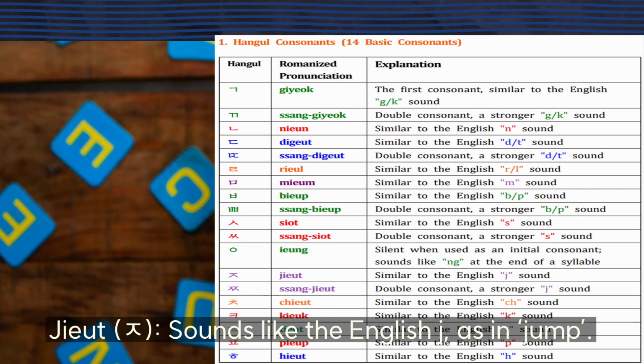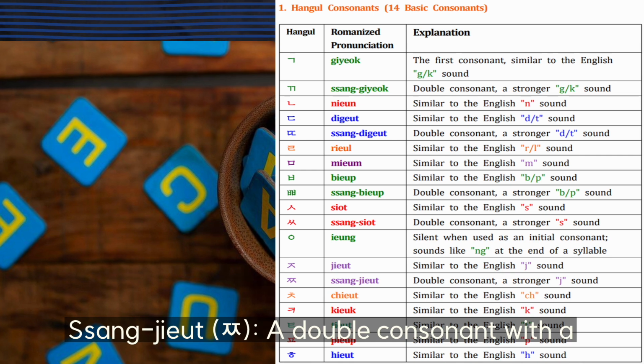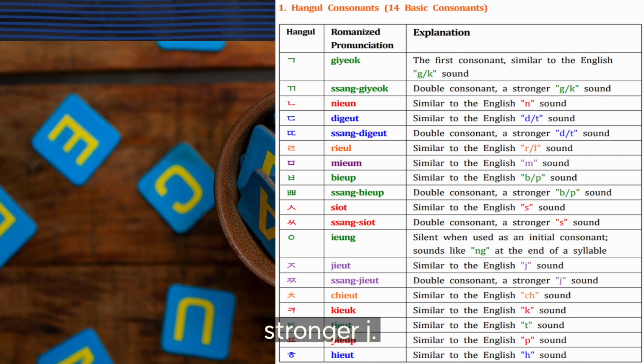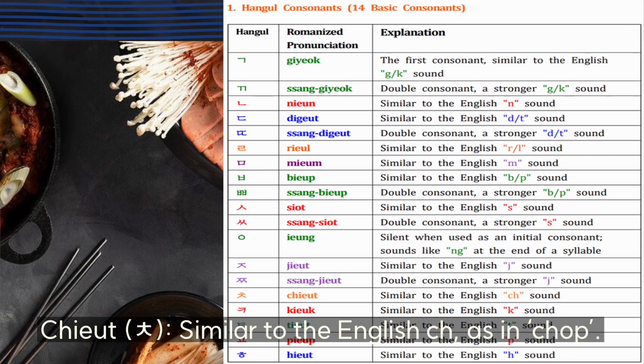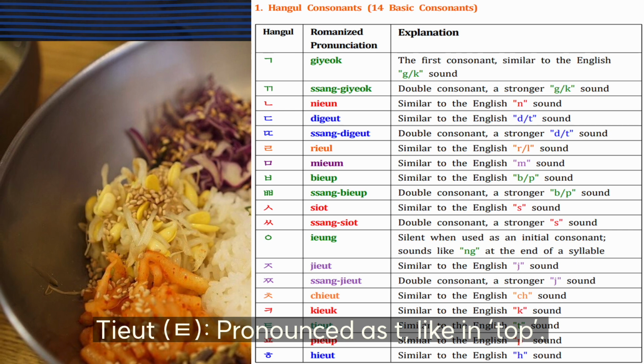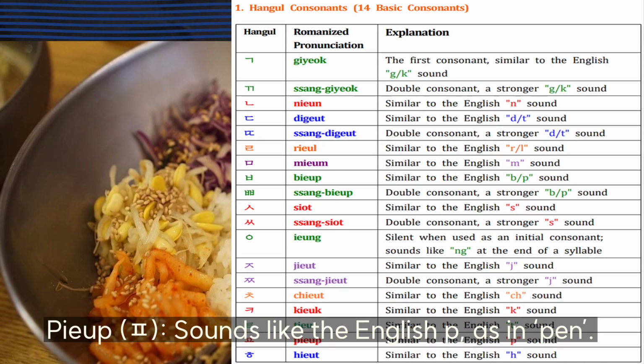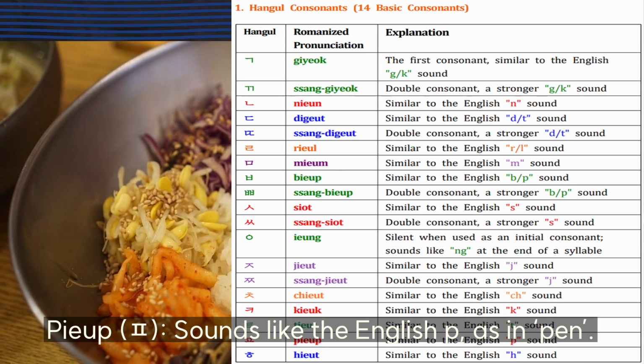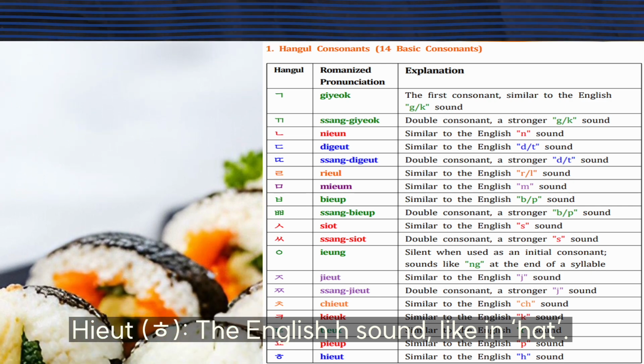지읒, sounds like the English J as in jump. 쌍지읒, a double consonant with a stronger J. 치읓, similar to the English Ch as in chop. 키읔, the English K sound, like in kite. 티읕, pronounced as T like in top. 피읖, sounds like the English P as in pen. 히읗, the English H sound, like in head.